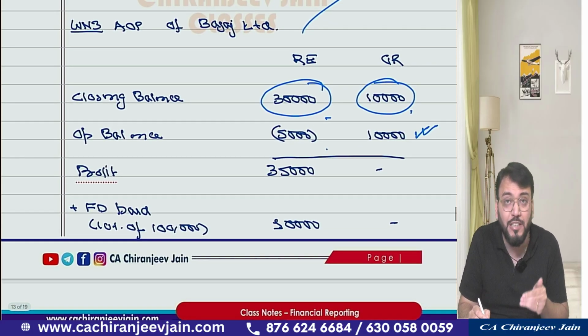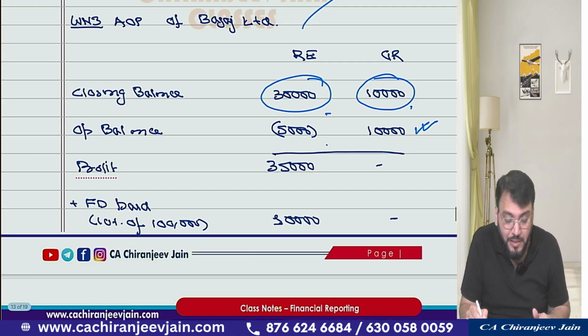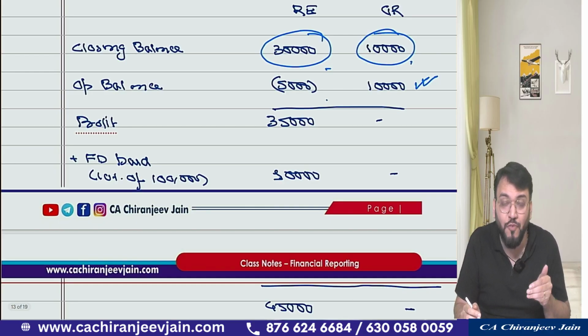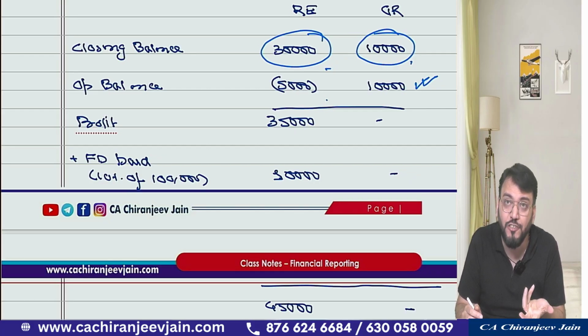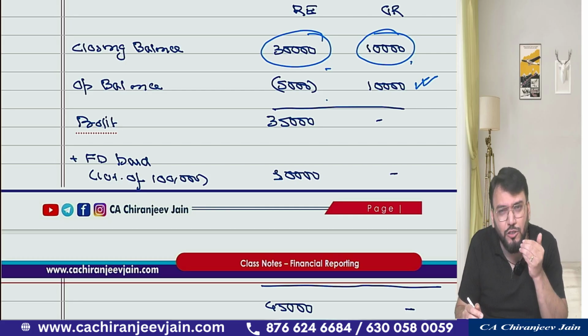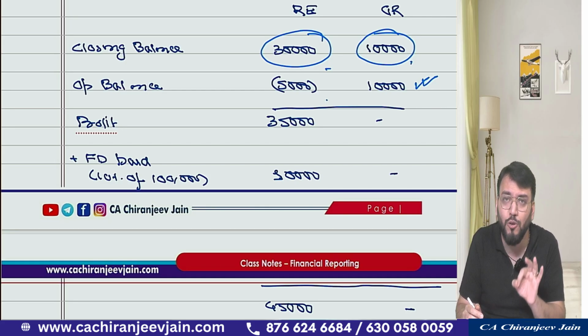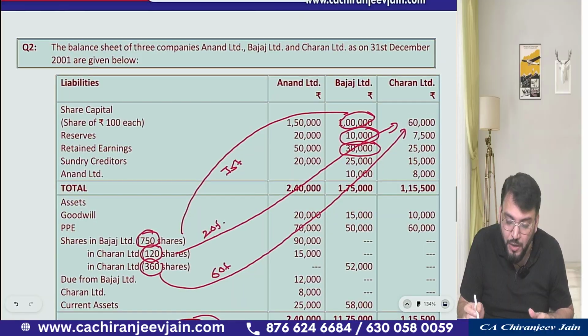So what is the profit? Profit after dividend will be retained earnings 35,000, general reserve nil. Now we'll do the final dividend paid. The final dividend paid is given as 10% on capital, and because the bonus issue journal entry has not been done, the capital is before the bonus issue, so we'll take that capital only. Once again I am saying, if a bonus issue adjustment has been given and no journal entry has been done, ignore it completely. Don't think about the bonus issue in any working note. Got this point? So 10% of 1 lakh. 1 lakh is the equity share capital of Bajaj Limited. Let us check what the equity share capital of Bajaj Limited is.